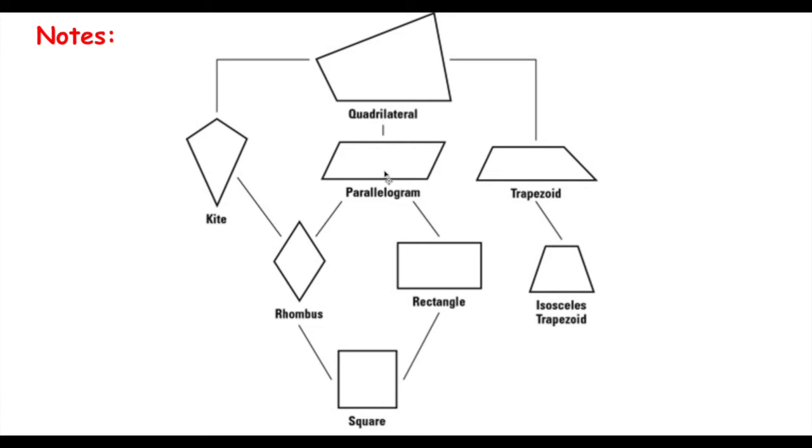Something I like to think about is a parallelogram. If I were to take a parallelogram and make all the angles 90 degrees, I now have a rectangle. And then if you take a rectangle and make all the sides the same length, you now have a square. So it's almost as if the further you go down, the more and more specific you get.